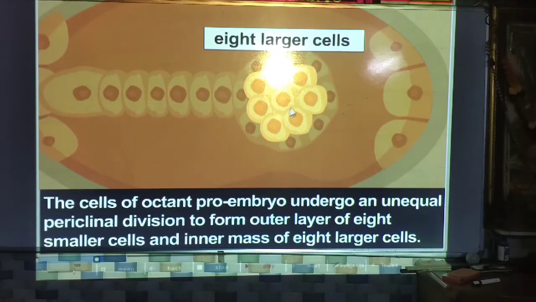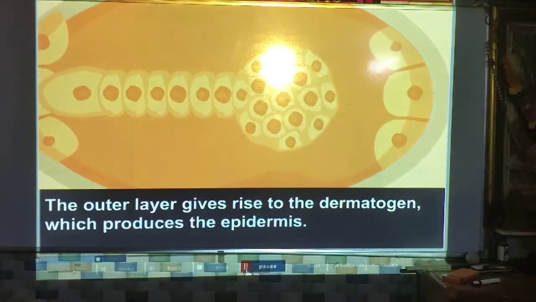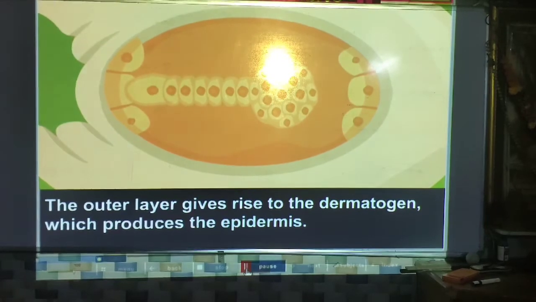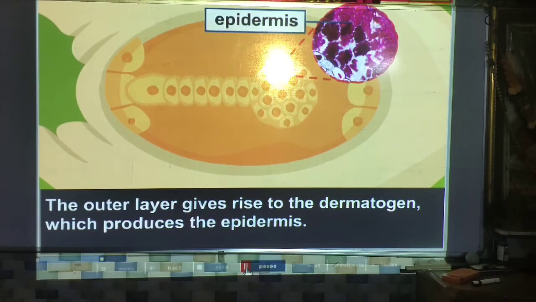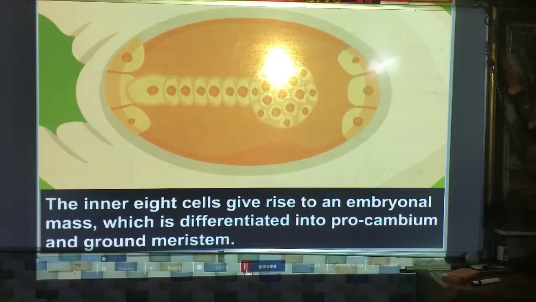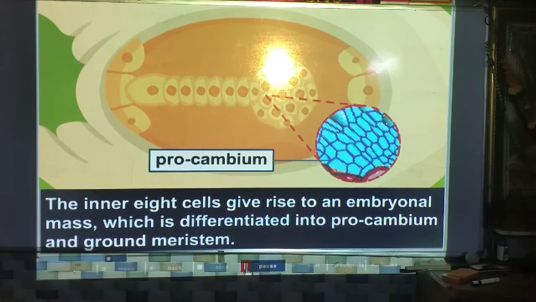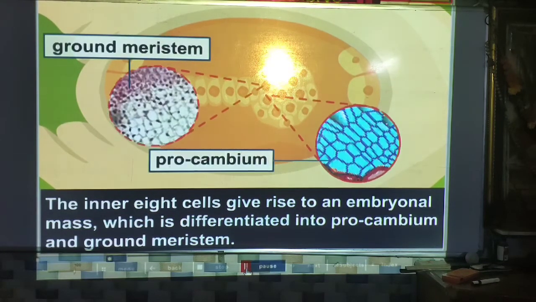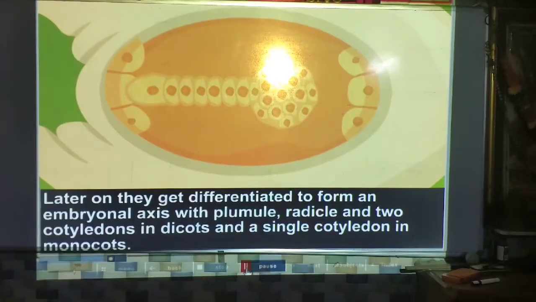This is the inner cell formation, and the shape of the cells is different. The outer layer gives rise to the dermatogen, which produces the epidermis. Dermatogen means a layer formation. The inner 8 cells give rise to the embryonal mass, which is differentiated into procambium and ground meristems. That is why the inner 8 cells are useful.